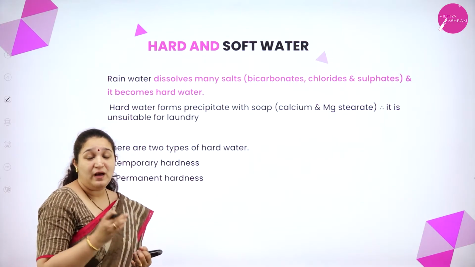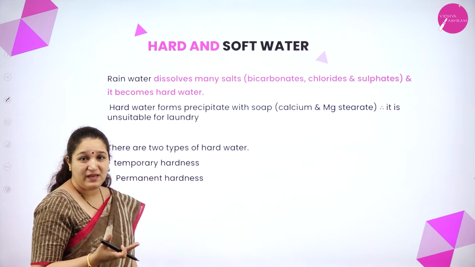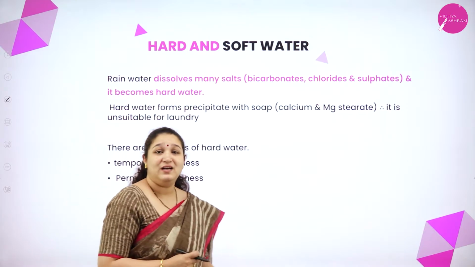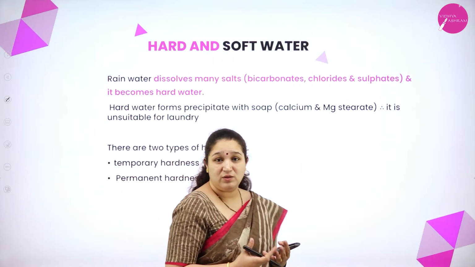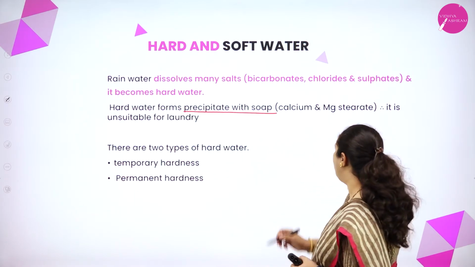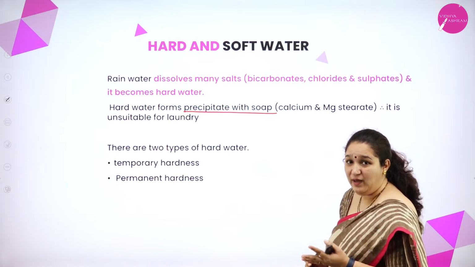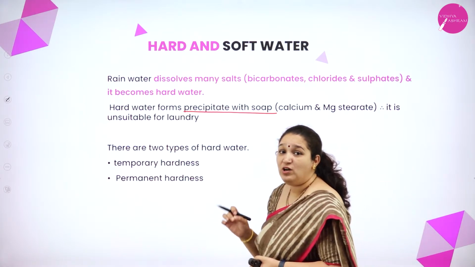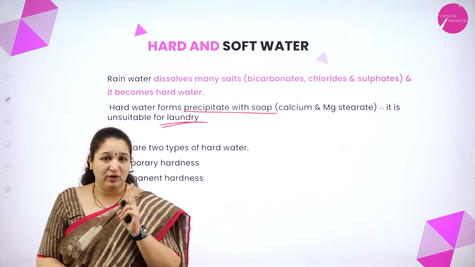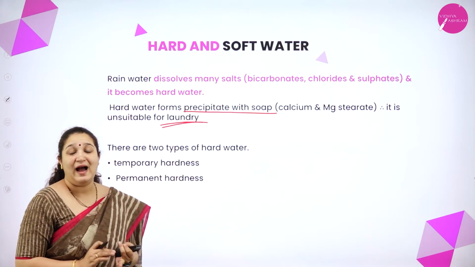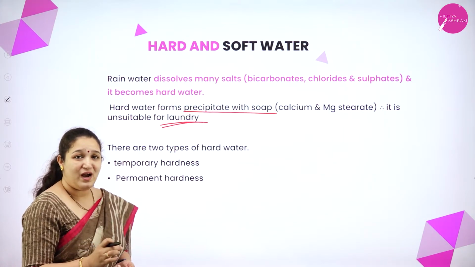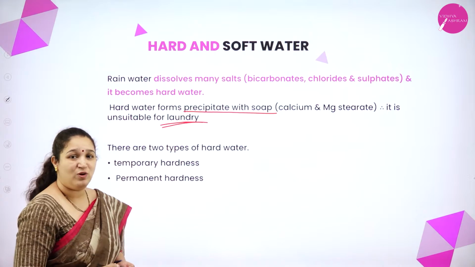Rainwater can dissolve many salts like bicarbonates, chlorides, or sulfates to form hard water. We know that hard water does not give lather with soap, and hard water also forms a precipitate with soap, which is called scum. Thus it is unsuitable for laundry. There are two types of hard water: temporary hard water and permanent hard water. So we'll go into the details of temporary hardness and permanent hardness of water.